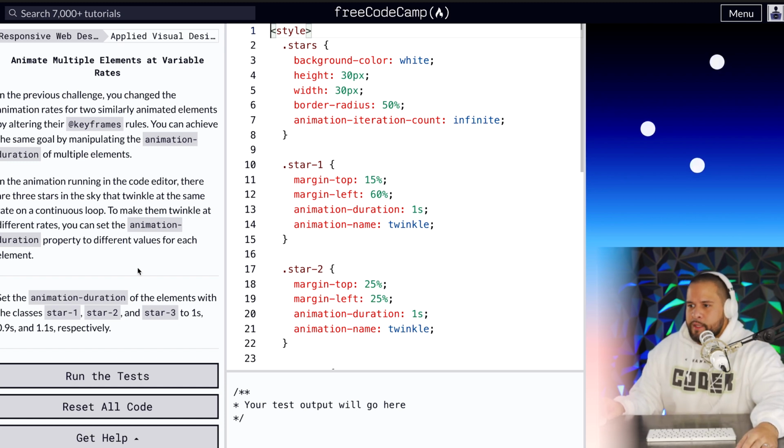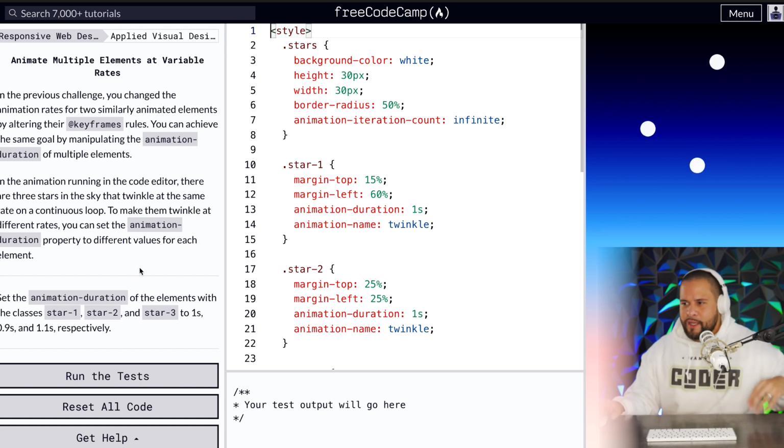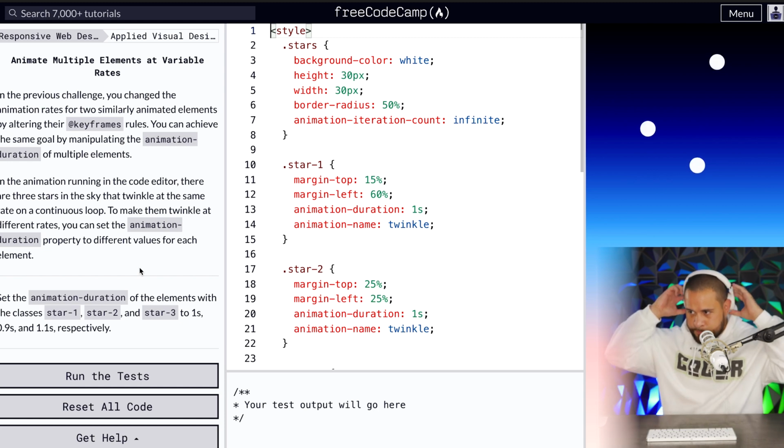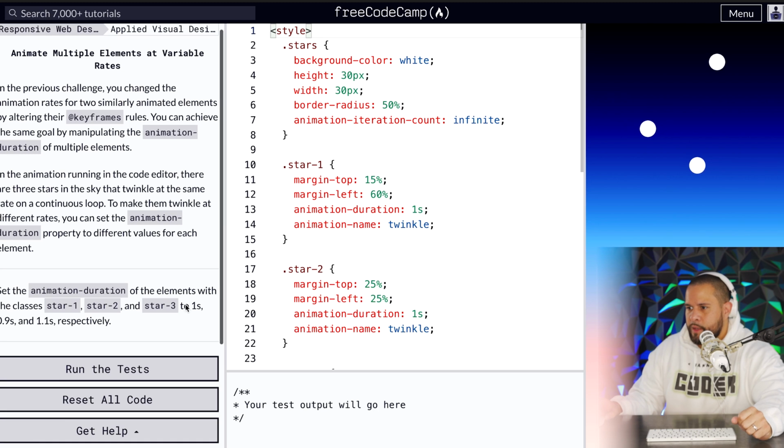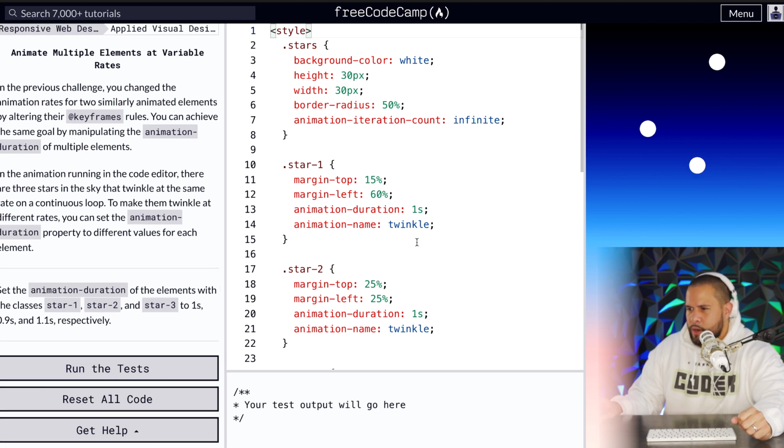Set the animation duration of the elements with the classes star1, star2, and star3 to 1 second, 0.9 seconds, and 1.1 seconds respectively. Okay, so let's see, star1, star2, star3. So they're selected right here.